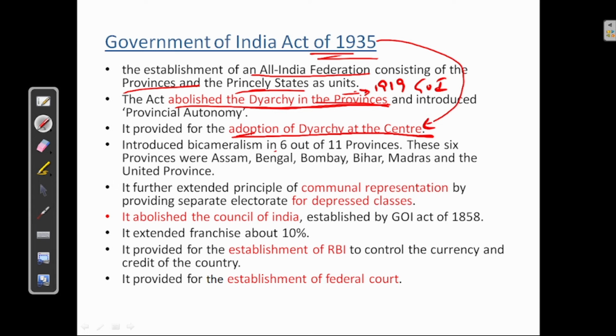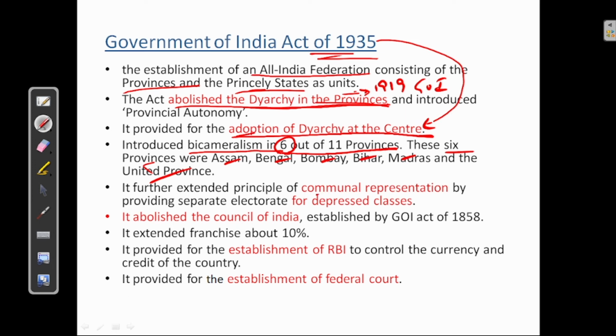Next, it introduced bicameralism in 6 out of 11 provinces. Okay, out of 11 provinces, bicameralism was introduced in 6 provinces. And what are those 6 provinces? Assam, Bengal, Bombay, Bihar, Madras and United Province.